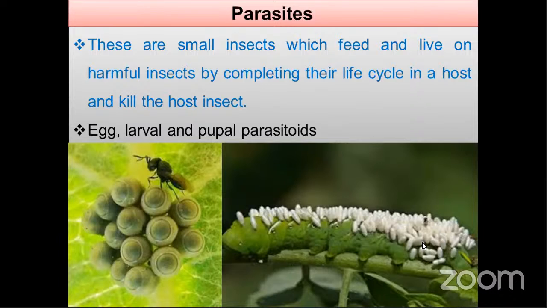For the egg parasite, this adult is the parasite. She will lay eggs on another egg, the egg of a harmful insect like a crop pest. She lays eggs on the egg of another insect related to a crop pest. That is why we call it an egg parasite.